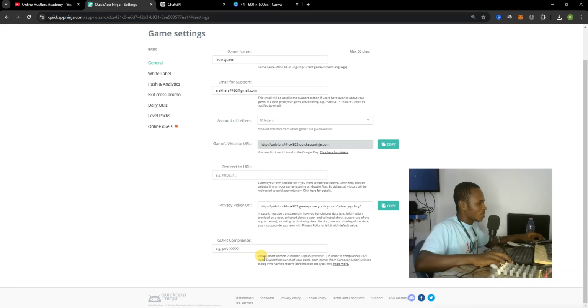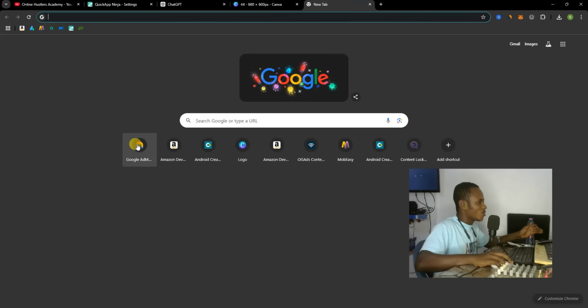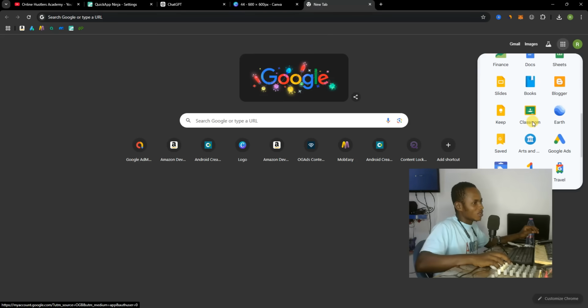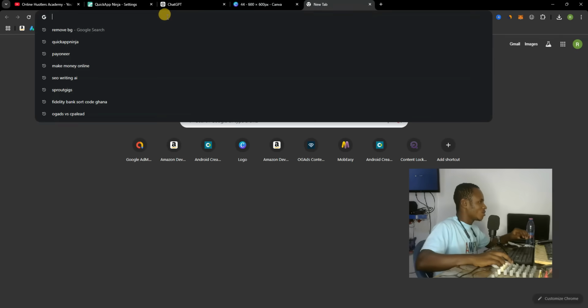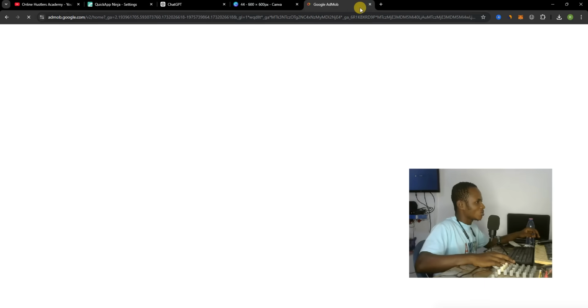So this is where it becomes very important for us. Insert AdMob publisher ID in order to comply with the rules. So you need to log into your AdMob. What is AdMob? Google AdMob helps app developers to make money from their games. So it's like Google AdSense. Let me go to Google AdMob, this is their logo over here. I'm just going to log into my account and then show you.